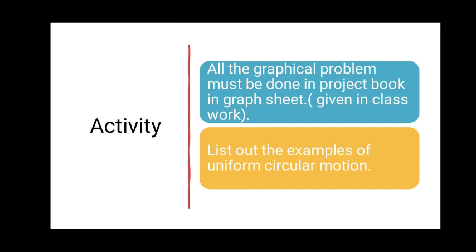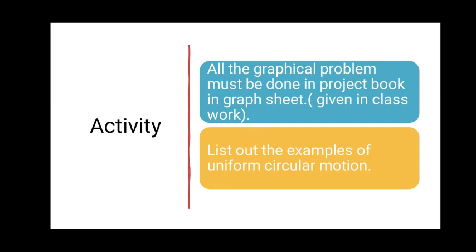Based on this chapter, these are the two activities which you have to do. The first activity: all the numerical problems must be done in the project book using graph sheets. The notes will be given for this, so you have to work it out.